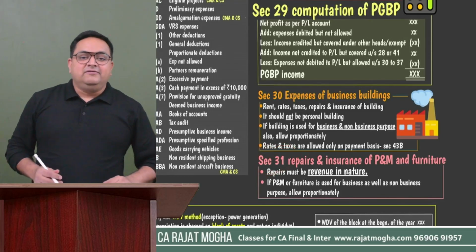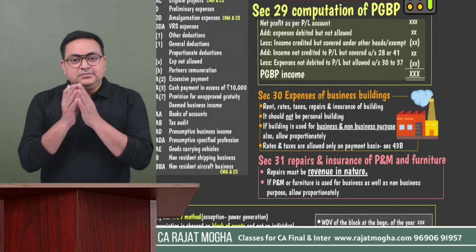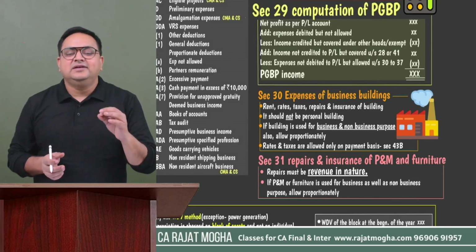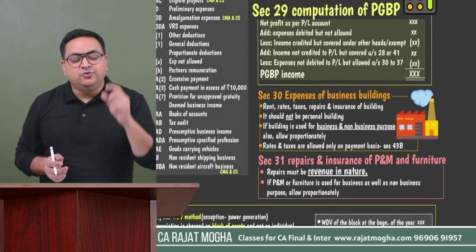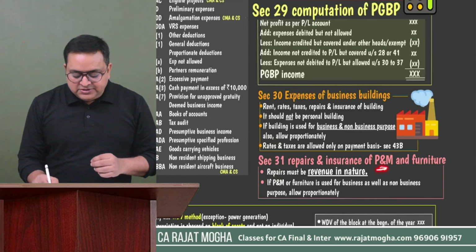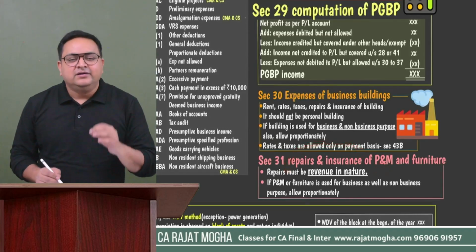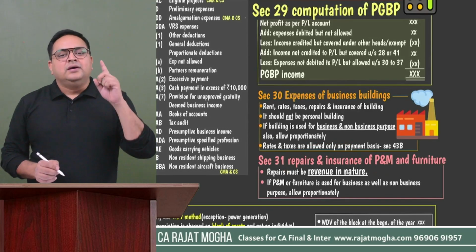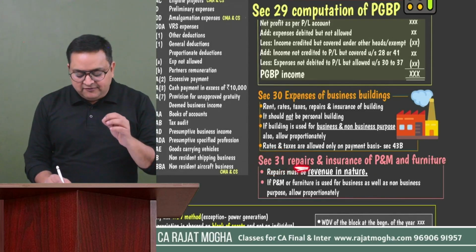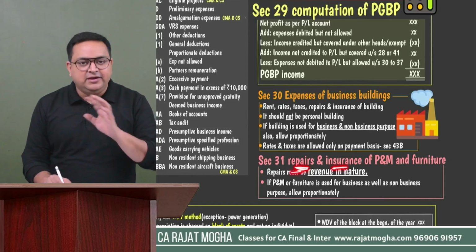Then we have section 31. Section 31 is related to plant and machinery and furniture. If the assessee has incurred any repairs and insurance, only repairs and insurance are covered under section 31. So let's say for plant and machinery, the assessee has paid rent, that expense is allowed, but it would not be covered under 31, because 31 only covers repairs and insurance. That too revenue type of repair.